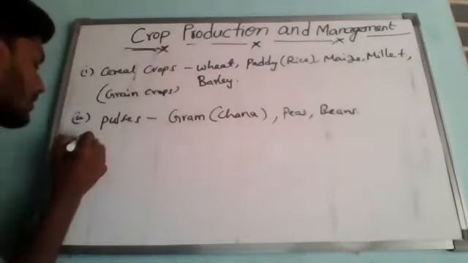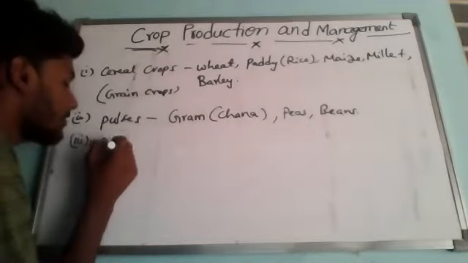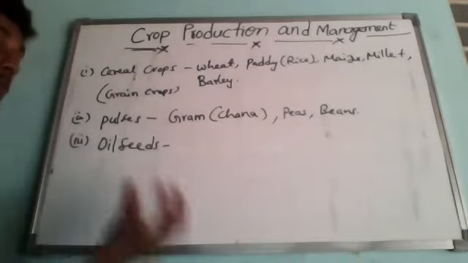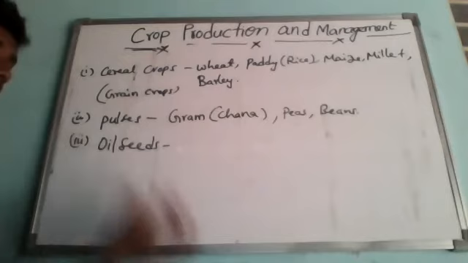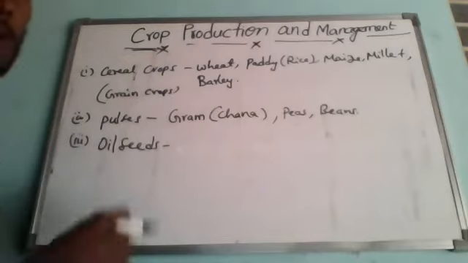Like that, the third type of crops is oil seeds. Oil seeds are the seeds from which we produce oil.